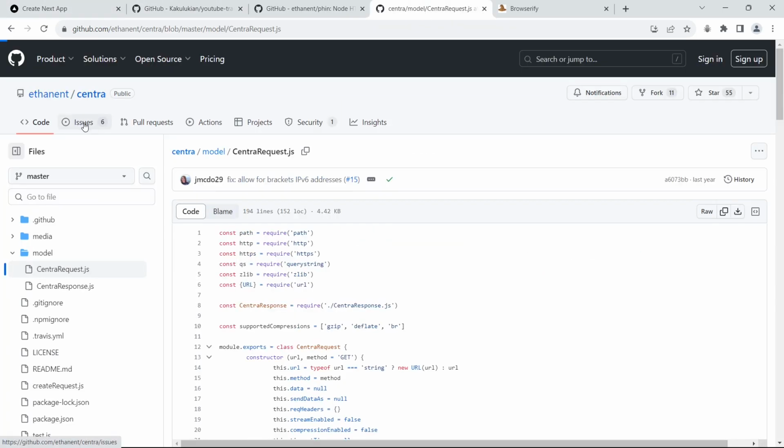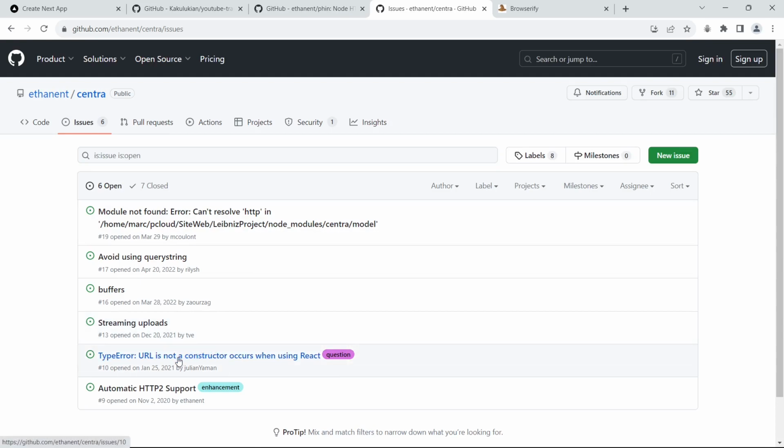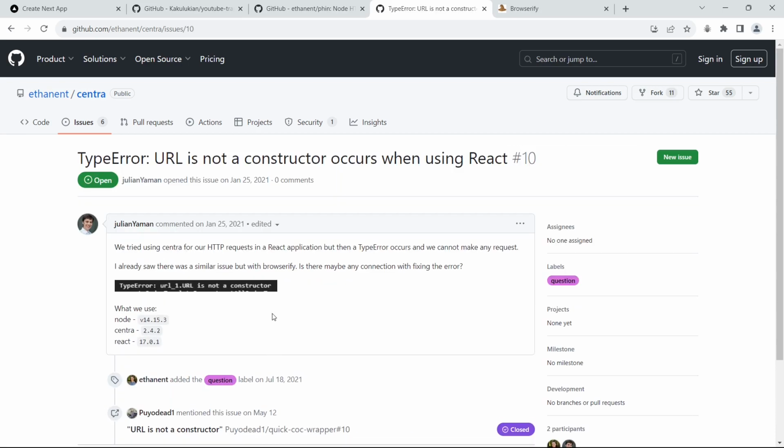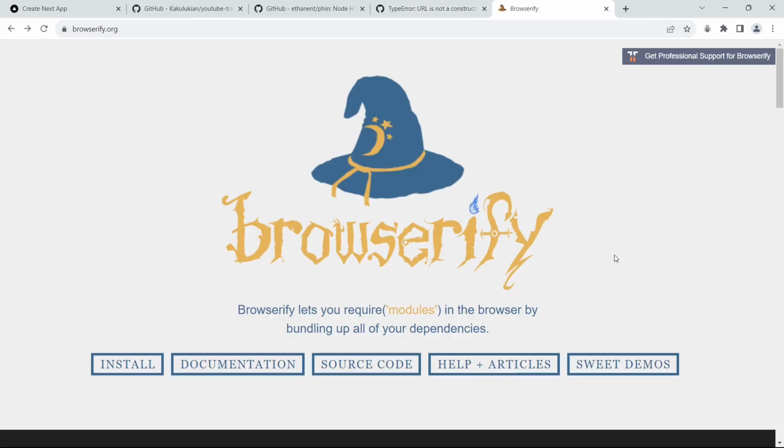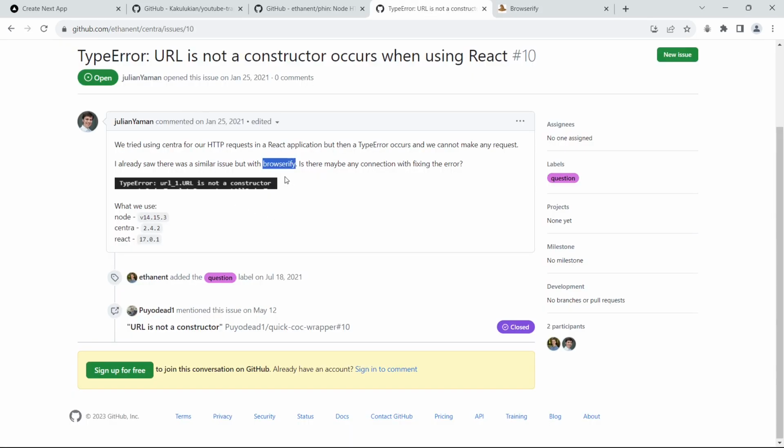And let's go to the issues. And as you can see here, we have the same error: URL is not a constructor. So someone has created an issue. This issue was encountered when Browserify was used to actually run the code in the front end. Browserify is a tool which helps bundle up NPM packages created for the backend or the Node environment, along with all its dependencies, to be used in the browser. So it seems like even with Browserify, you're not able to use it in the front end.